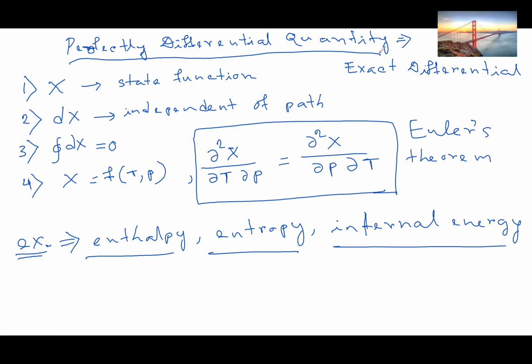Okay. So next, let me quickly discuss the cyclic rule. What is the cyclic rule? As we all know about the state variables of a system: temperature, pressure, volume, and mole number.